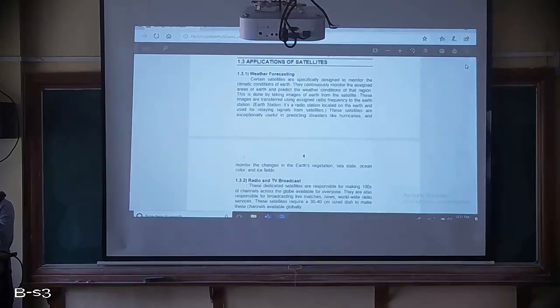If you want to look into Karnataka weather, then we keep one satellite for Karnataka itself. Continuously that satellite will monitor that place, give information about the climatic conditions, and predict the weather of that region. And how is it done?